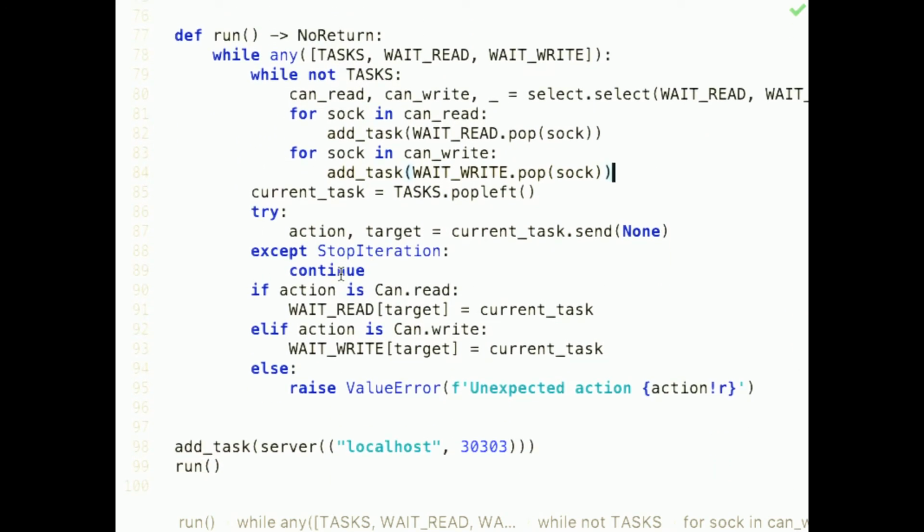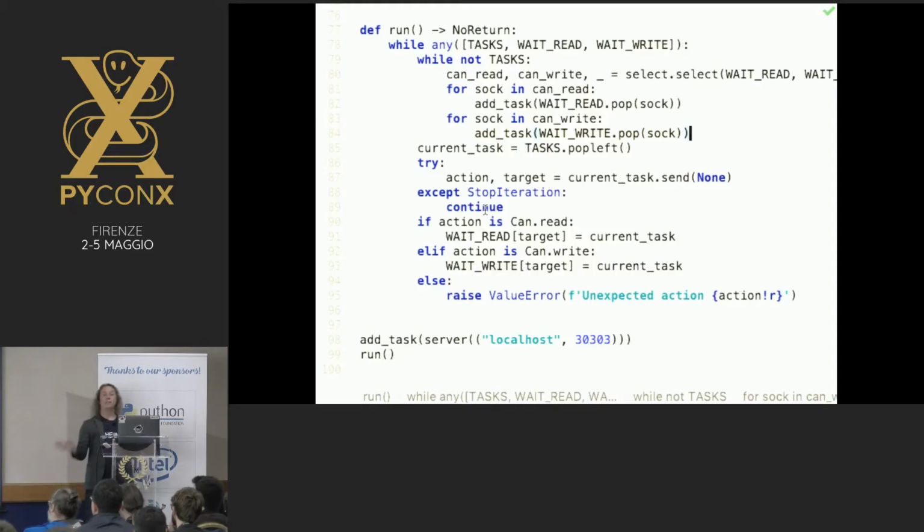And now we have both the server socket and the client socket in the waiting area for reading. And this is where I cannot tell you anymore what's going to happen next. Because now it depends. If the client sends some data first, then we will take the client out first and continue there. If somebody else connects first, then we'll handle that new connection.